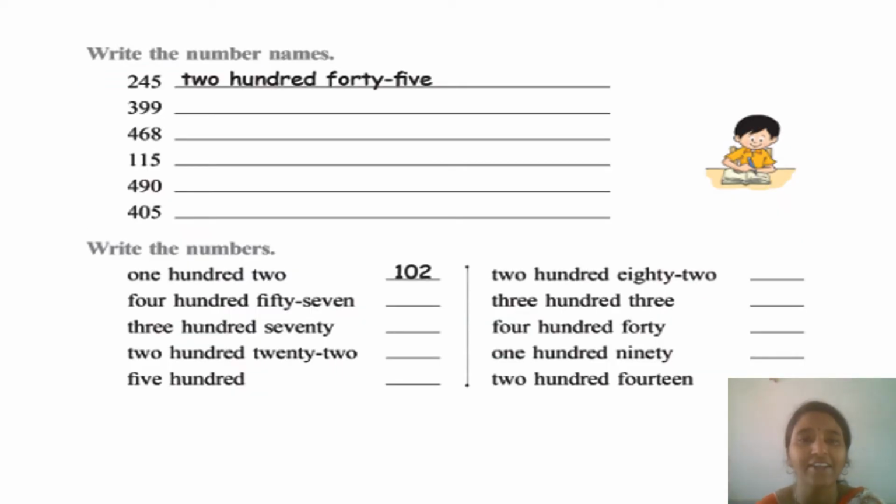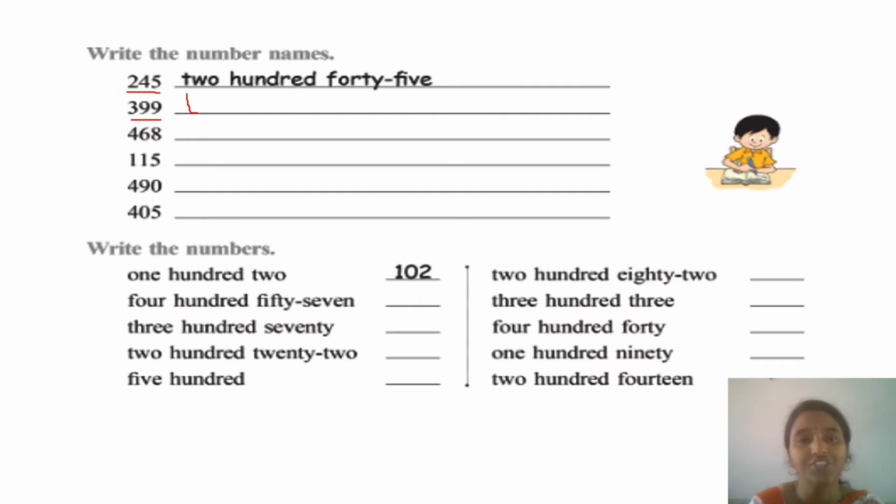You have to write the number names for the given numbers. See, first one is already done for you. What is the number there? 245. How will you read it? 245. So it is written there, 245. What is the next number? 399. How will you read it? 399. So I am writing the number name of this number.